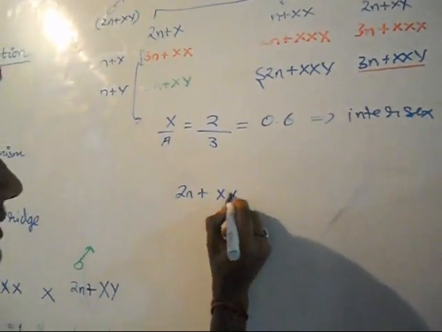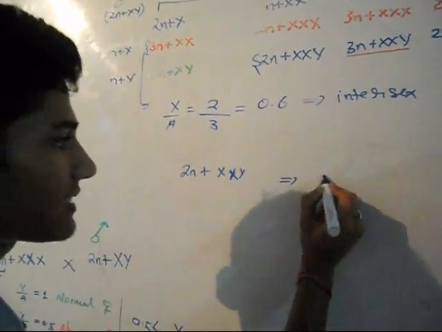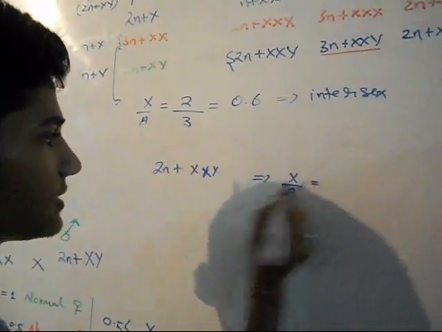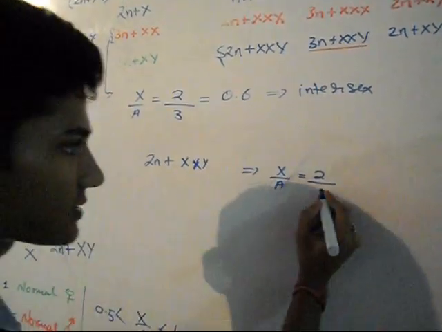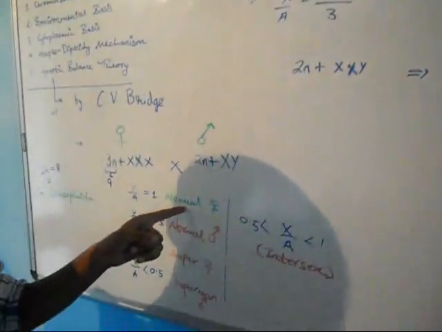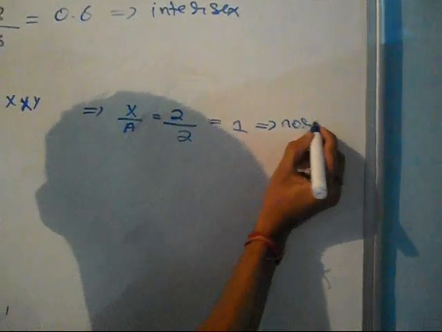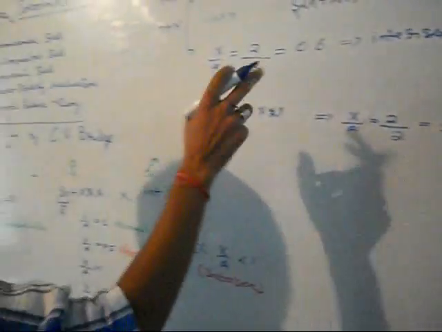Now let me take this case, 2n plus xxy. In this case, the X by A ratio will be, there are 2 X chromosomes and it is a diploid, so it will be 1 and it will be a normal female. She's safe.